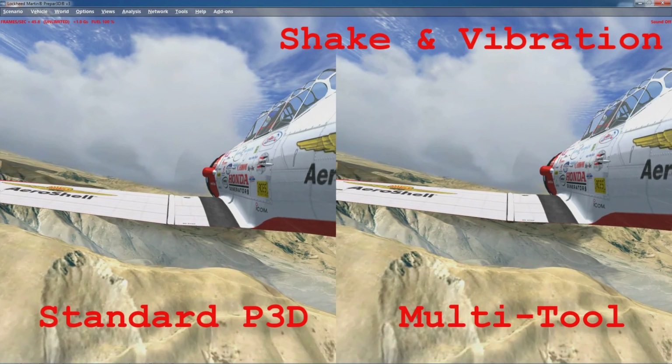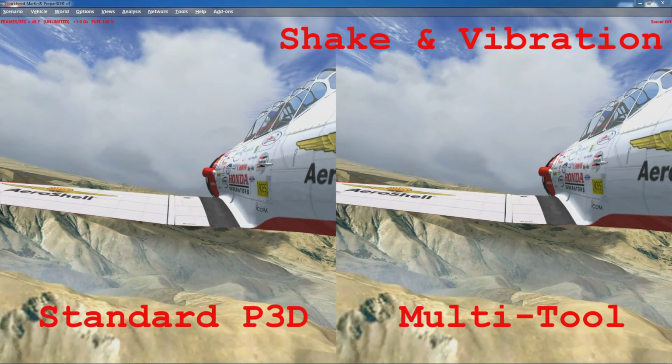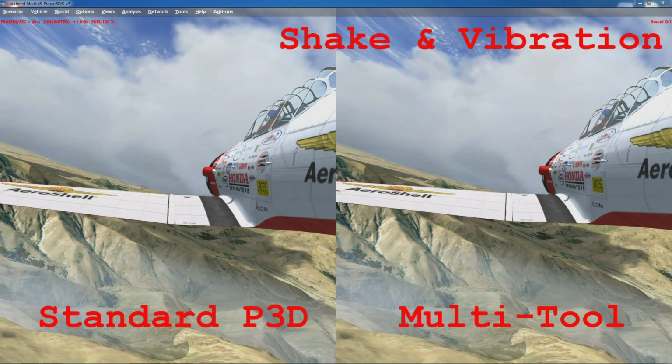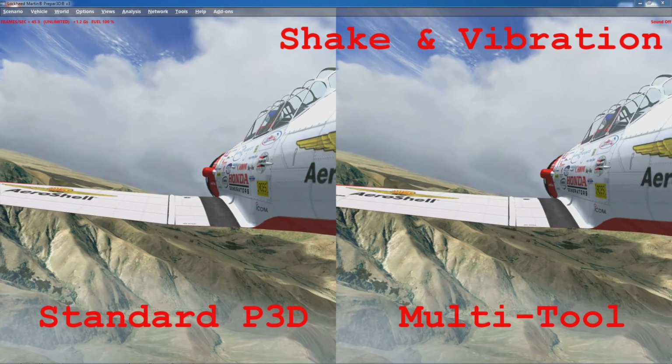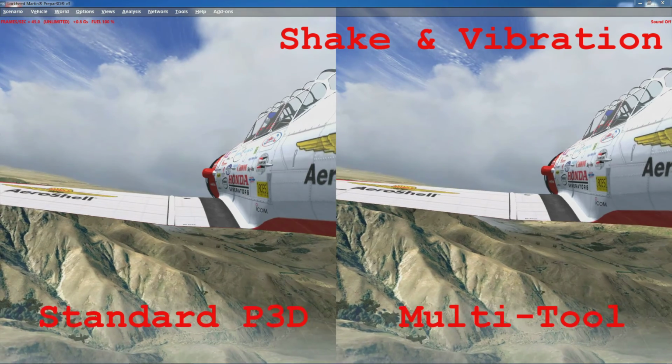So if I want to increase that movement further, I'll increase the exterior multiplier slider. So that's on the maximum there at the moment.